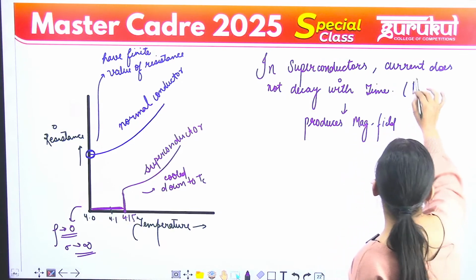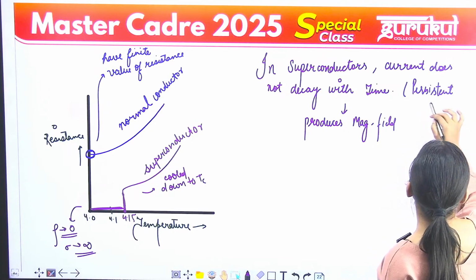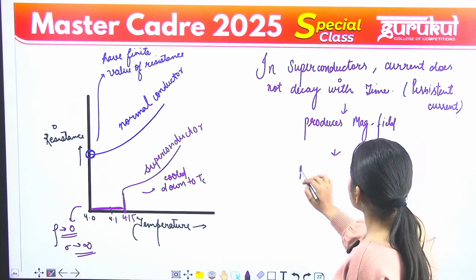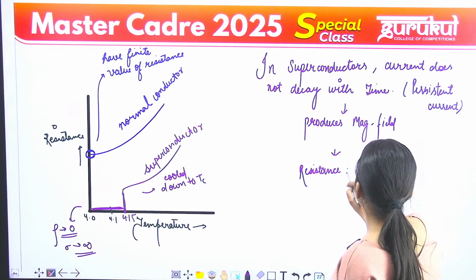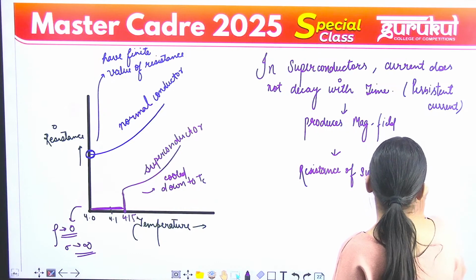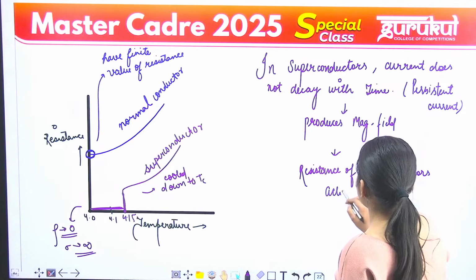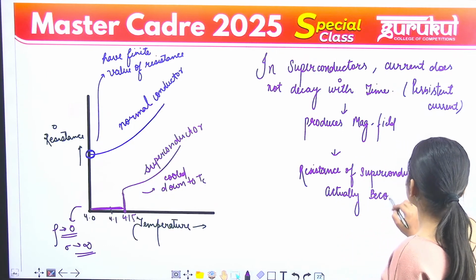This is known as the persistent current, and it produces the magnetic field, and it proves that the resistance of superconductors actually becomes 0.